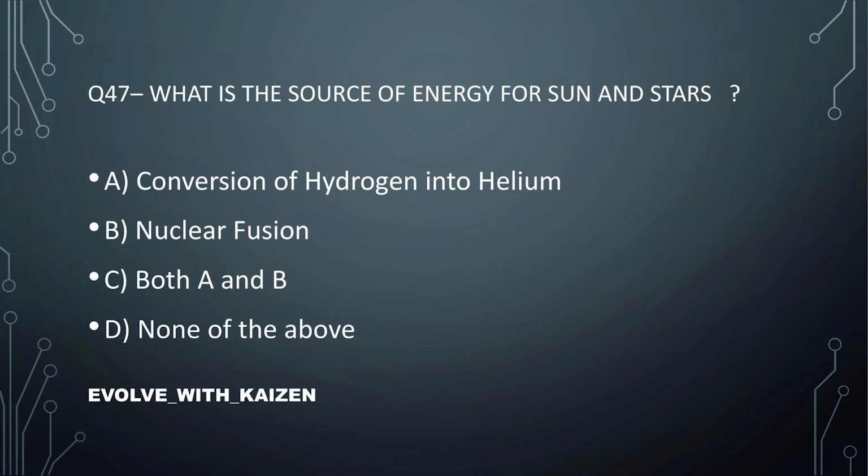Question number 47. What is the source of energy for sun and stars? Option number A, conversion of hydrogen into helium. Option number B, nuclear fusion. Option number C, A and B. Option number D, none of the above. So what is the source of energy for sun and stars? The answer is option number C, both A and B.